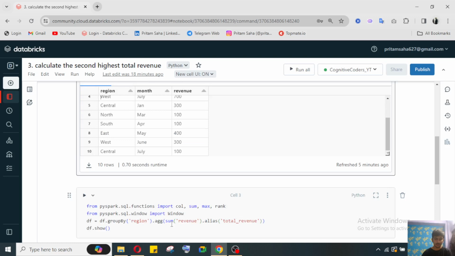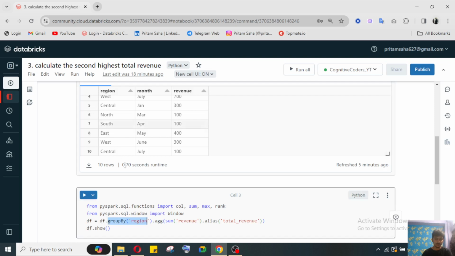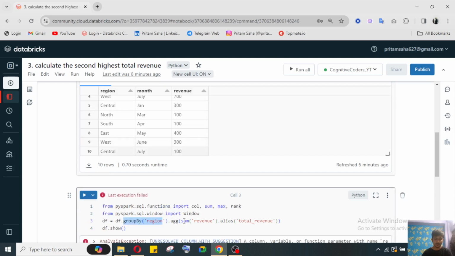We have imported the functions we required. First we will perform the group by operation based on the region, because we need the data region-wise, and after that we'll do the summation.